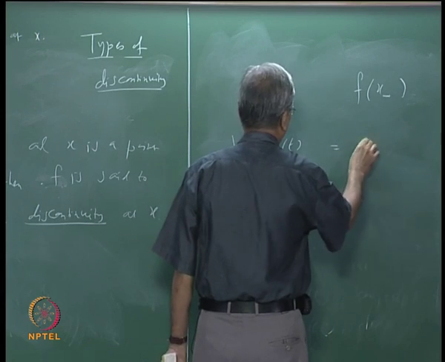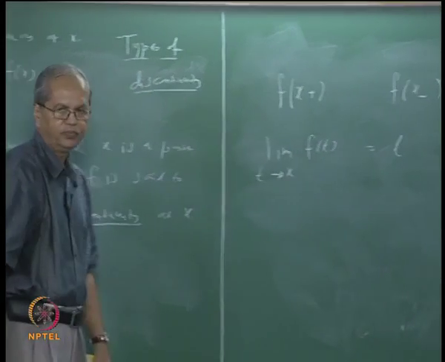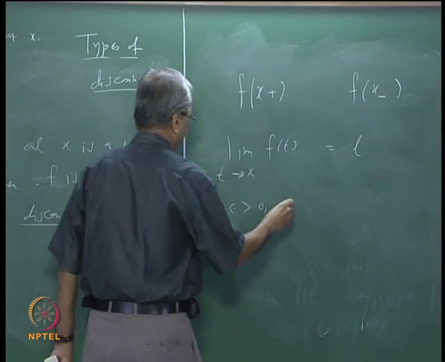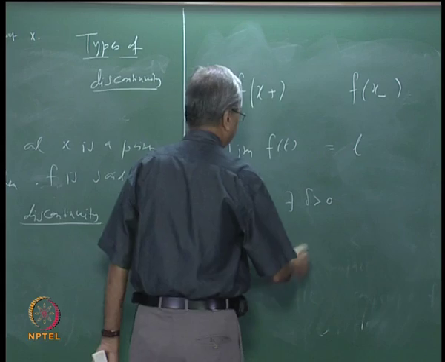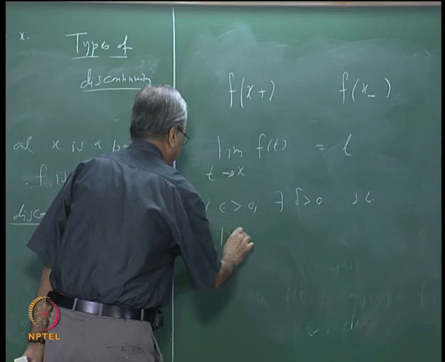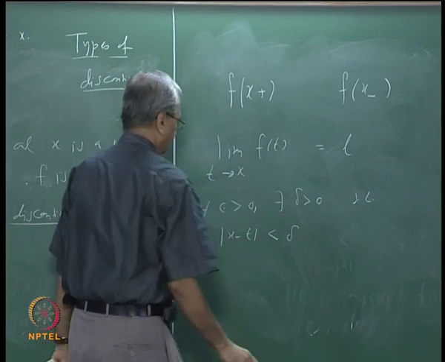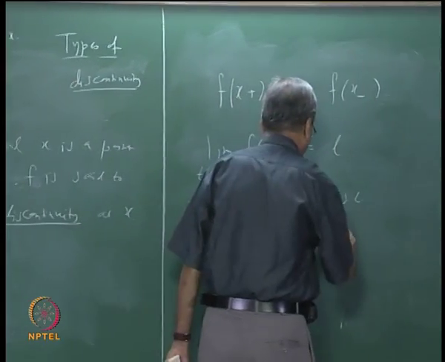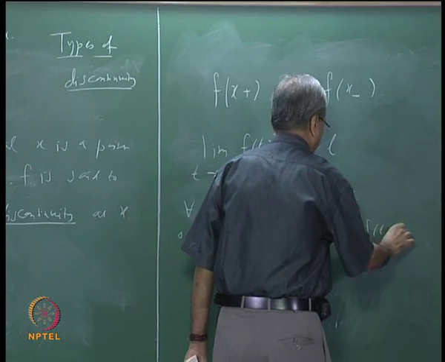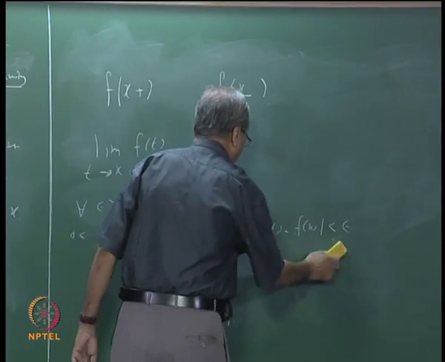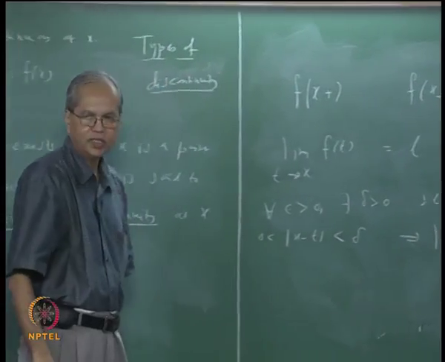Suppose that limit is equal to L. Now what is the meaning of this? We have seen that this means that for every epsilon bigger than 0 there exists delta bigger than 0 such that, let us say, 0 less than mod x minus t less than delta implies mod ft minus L is less than epsilon. And we have seen the geometrical interpretation of this.